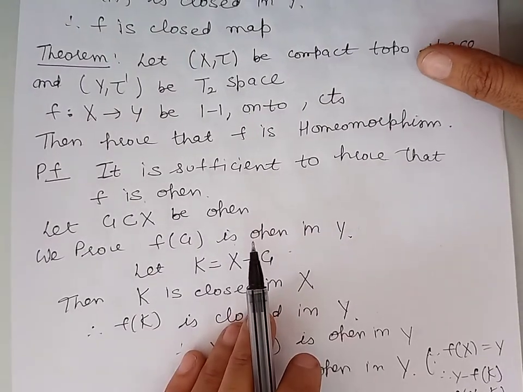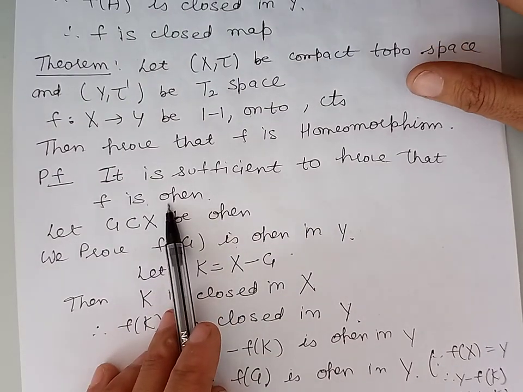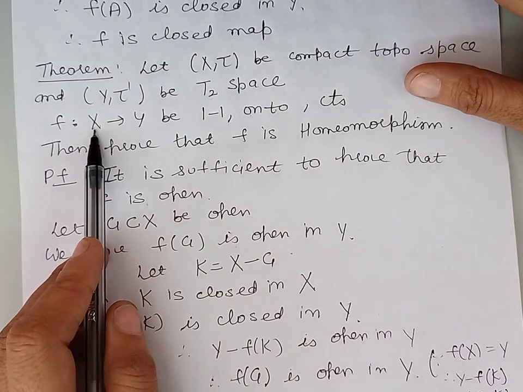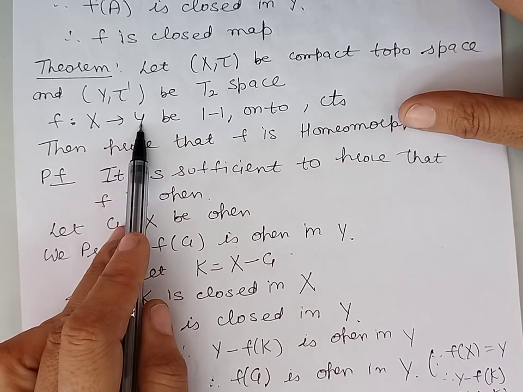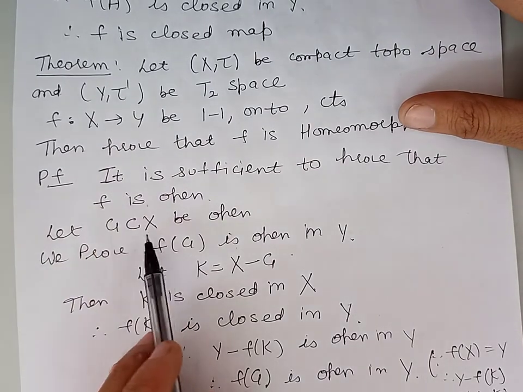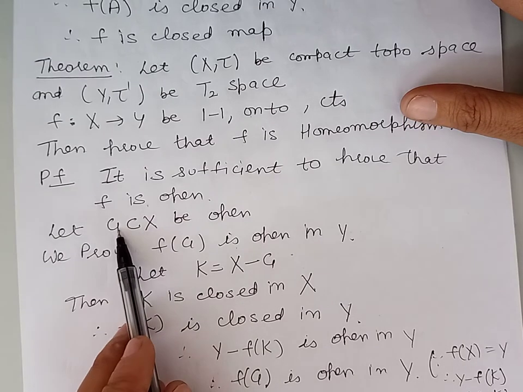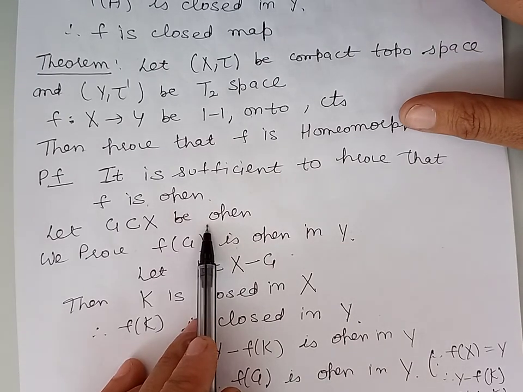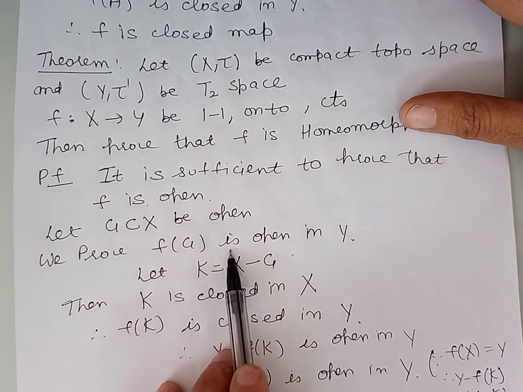So let us prove f is an open map. It means we will have to show that the image of every open subset of X will be open in Y. So let us take an open subset of X. We have taken G as an open subset of X. We have to show that f(G) is open in Y.